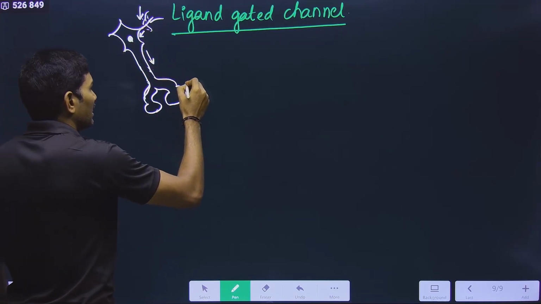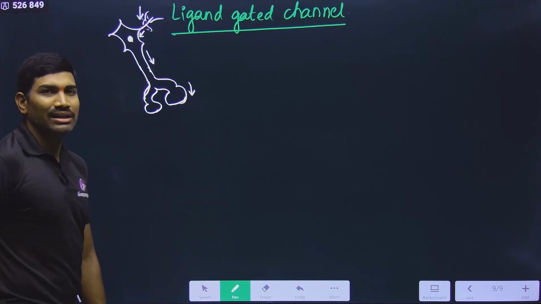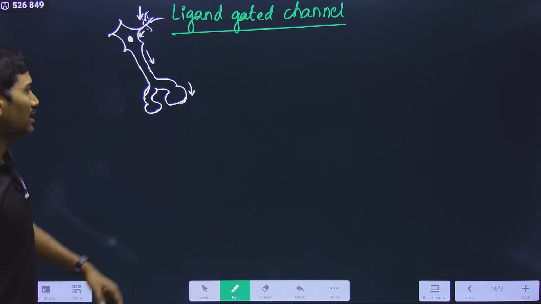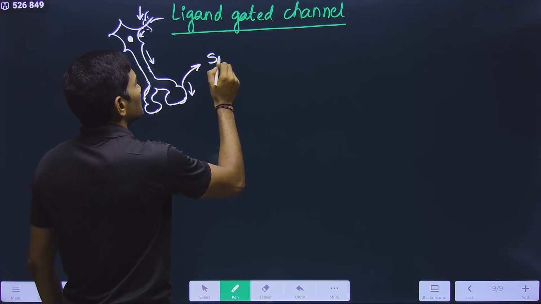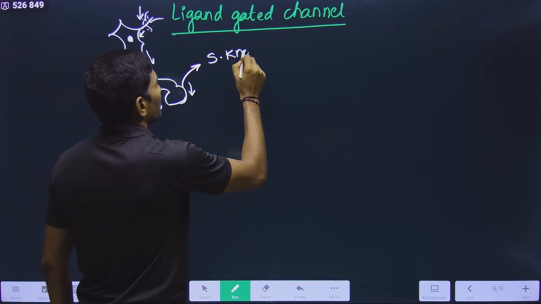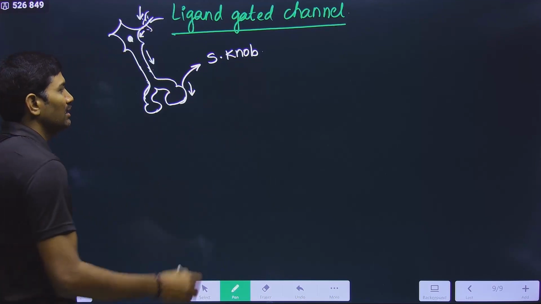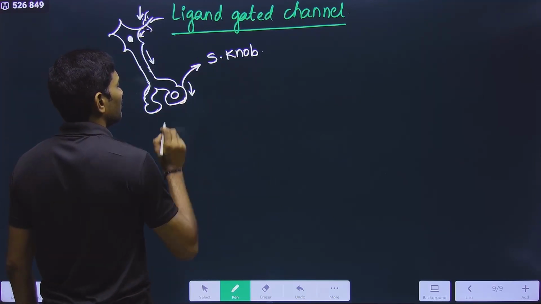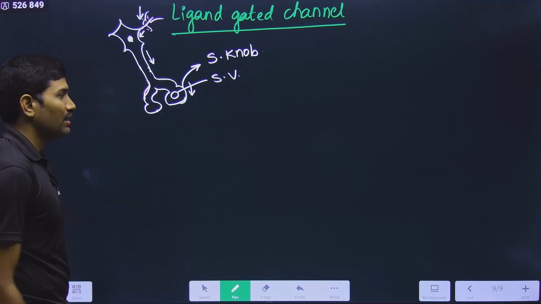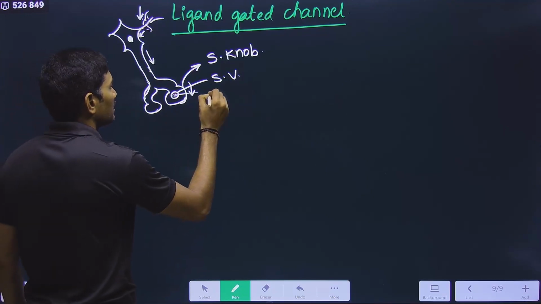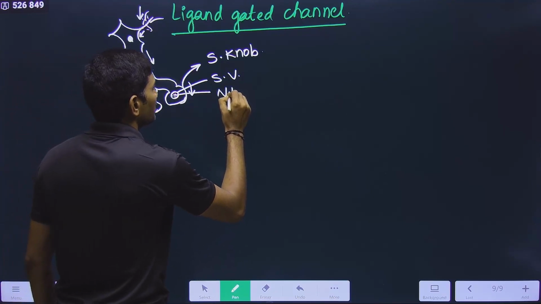It is slowly coming and it is reaching the end of this particular axon. This is the axon terminal, and this axon terminal has a bulged appearance. It is called the synaptic knob. Clear? Inside this synaptic knob, it has some vesicles. They are called synaptic vesicles, and inside the synaptic vesicles, there are neurotransmitters.